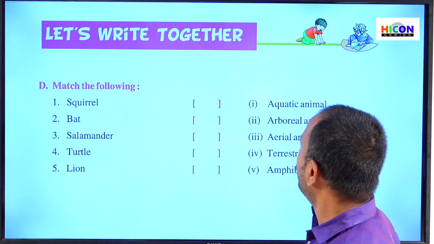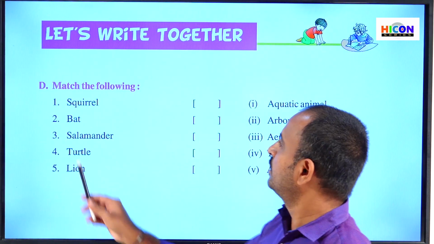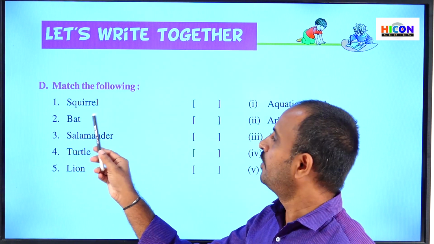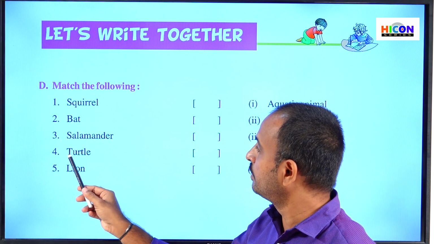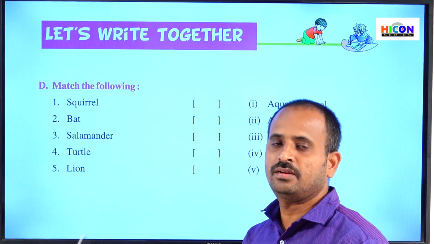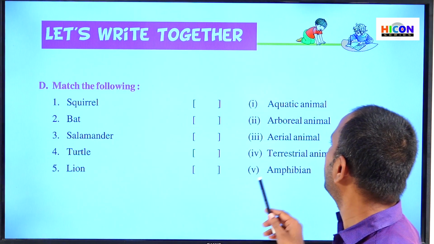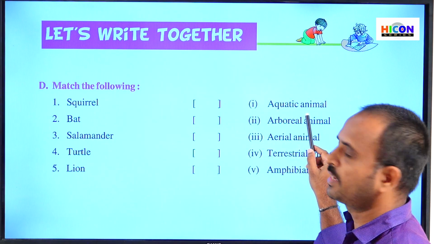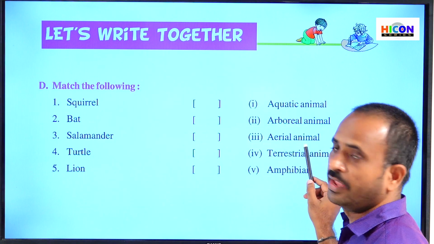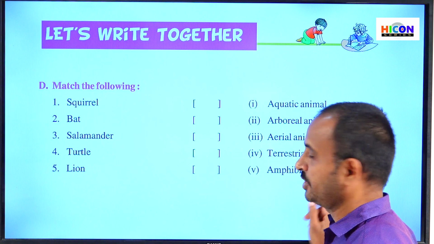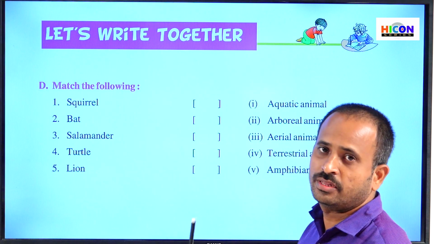So now we have to write the letter in the bracket. See the first one, that is squirrel. What is the second given? Bat. Third animal is salamander. Fourth animal is turtle. Fifth animal is lion. So these are the 5 animals given on the left side. And what are given on the right side? The first one is aquatic animal, second one is arboreal animal, third one is aerial animal, fourth one is terrestrial animal, and fifth one is amphibian. So now let us start the matching.